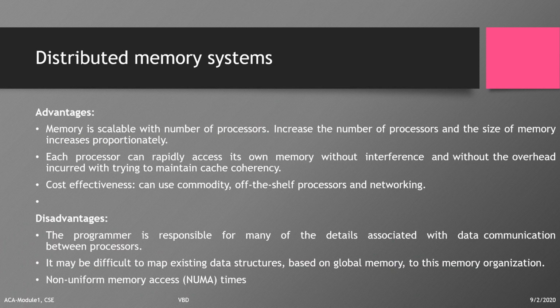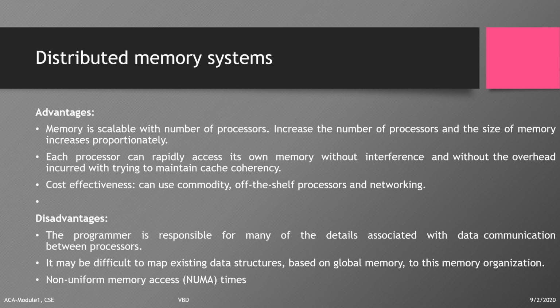So now let us look at the advantages and the disadvantages of the distributed memory systems. In the distributed memory system, we can go for scaling the number of processors. When we increase the number of processors, the memory also can be increased proportionately.